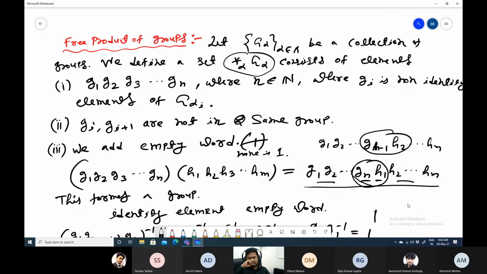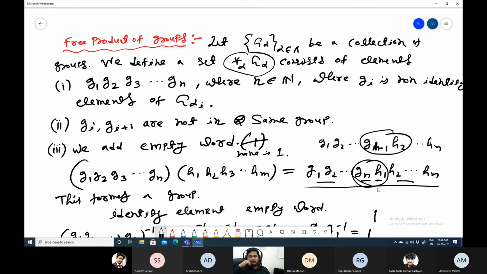Don't think about commutativity. You just combine them. Suppose Gn and H1 are in the same group, and say their product is not identity. That means one is not the inverse of the other. Then we will stop here only.